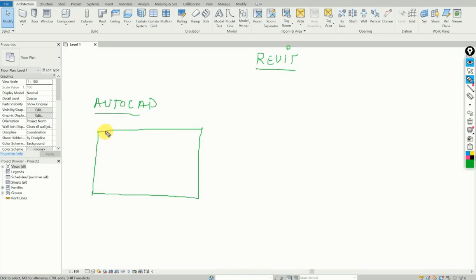And this is a door. I'm just making a simple floor plan. From the top I'm looking down, so let's say this is a top view. Any comments? It's very clear, isn't it?